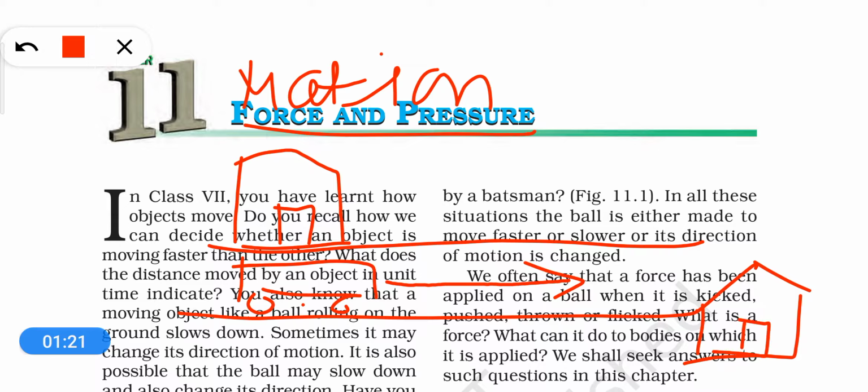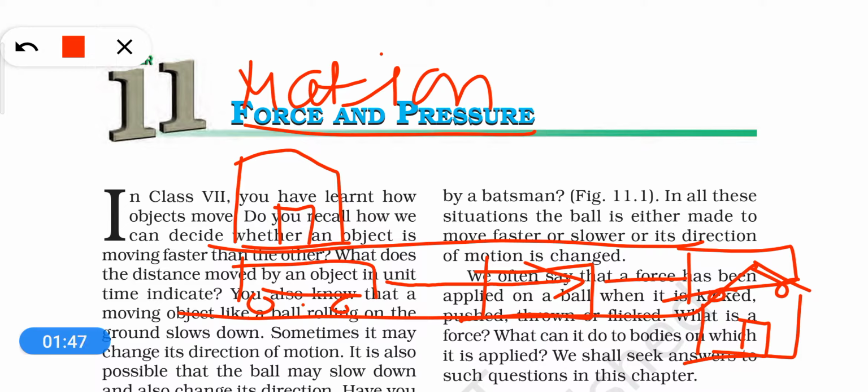So you can see when the bus will start running, it will change its position with respect to your home. After a few seconds it will reach here, after a few minutes it will reach your school. So the bus is actually changing its position with respect to your home and with time, and this is why we can say that the bus is in motion.